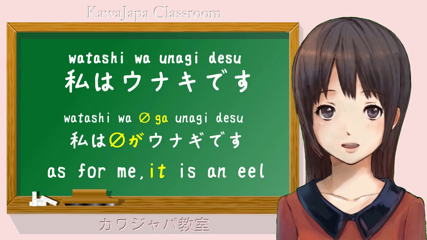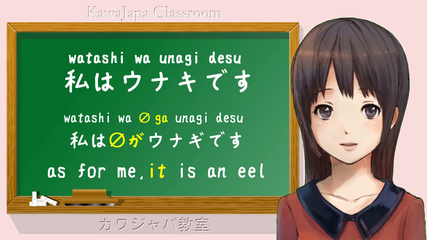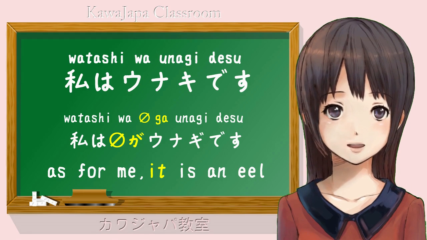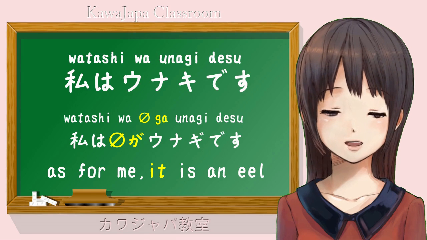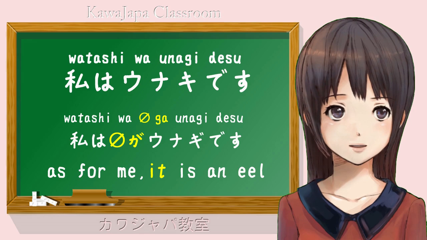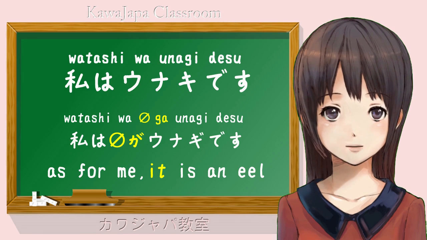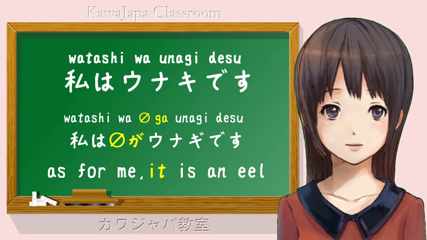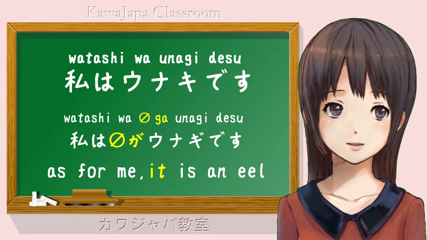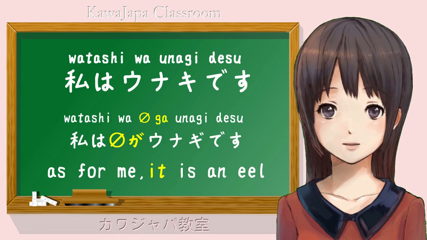And what is it? It is the thing we're talking about. It's the thing I'm going to eat. How do we know that? We know it from context. Three people are sitting at a restaurant table, and the waiter is standing there with her notebook. So, we know that what we are talking about is what we are going to eat. As for me, it's an eel.